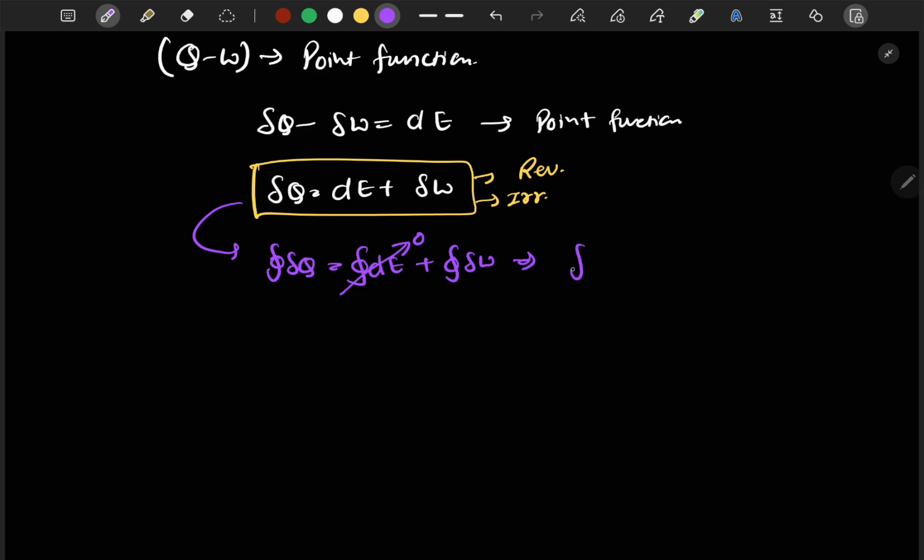Hence from here we can get cyclic integration of delta Q is equal to cyclic integration of delta W.